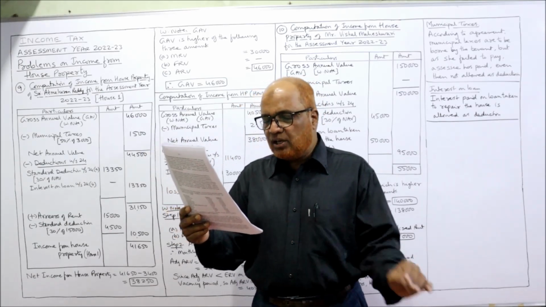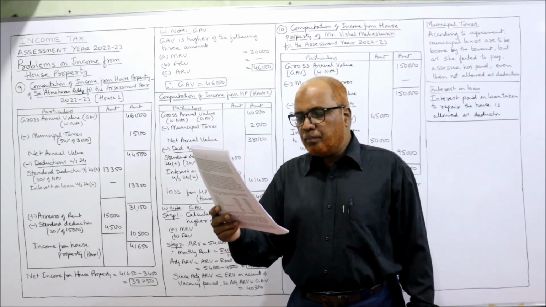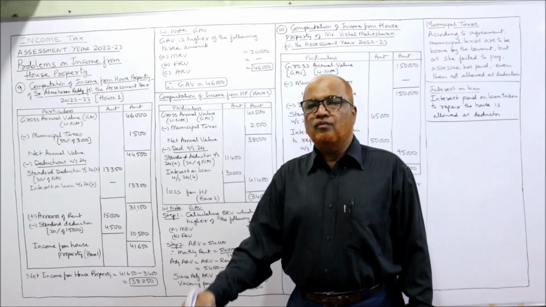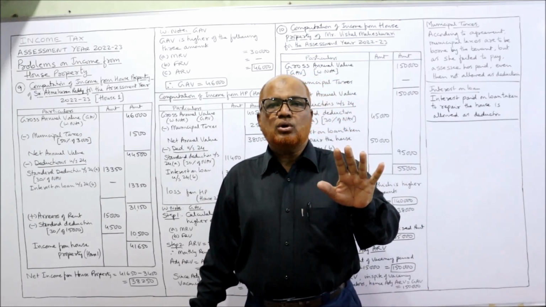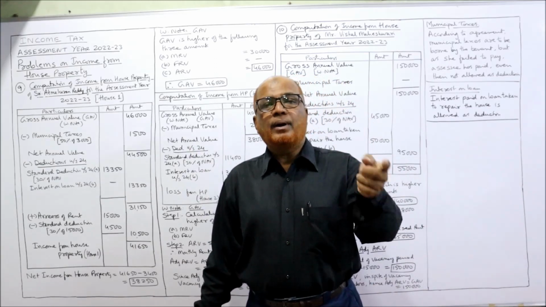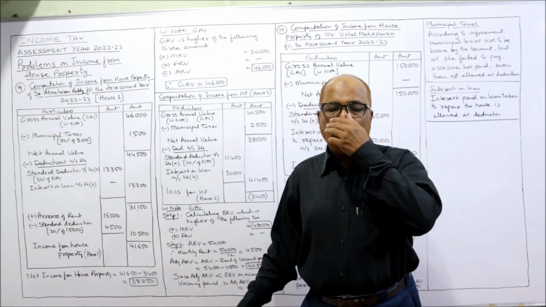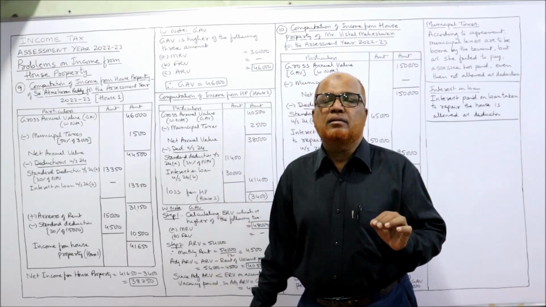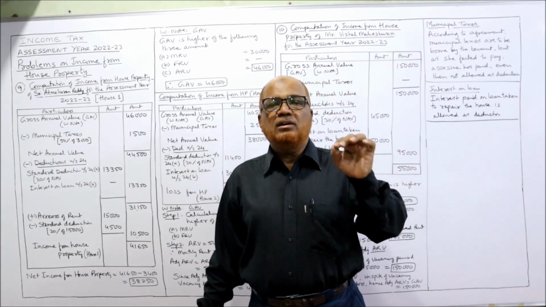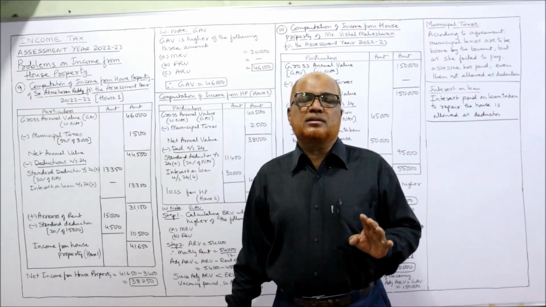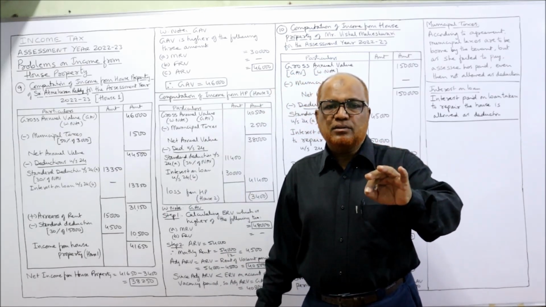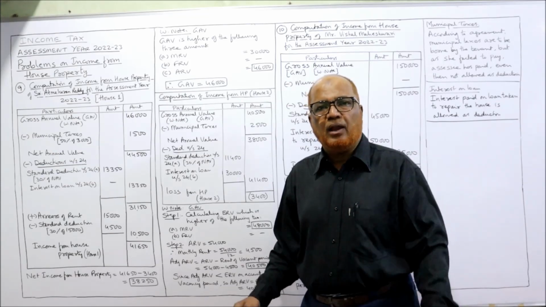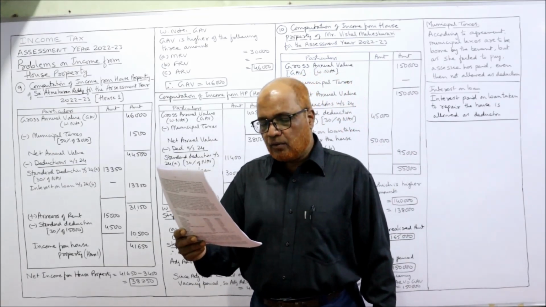Annual charges 1,000, ignore. Interest on loan taken to purchase the second house 30,000, but only 10,000 is paid so far. There is no interest on loan on the first house, but there is interest on loan on the second house. Total 30,000 is the interest, but out of which 10,000 is paid. But the Income Tax Act says even the due amount is also allowed as deduction. It is not necessary that payment should be made. Even if payment is not made, if it is due, it will be allowed. Complete 30,000 will be allowed.